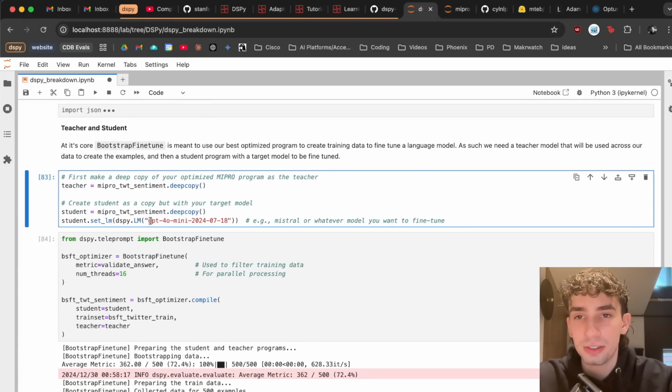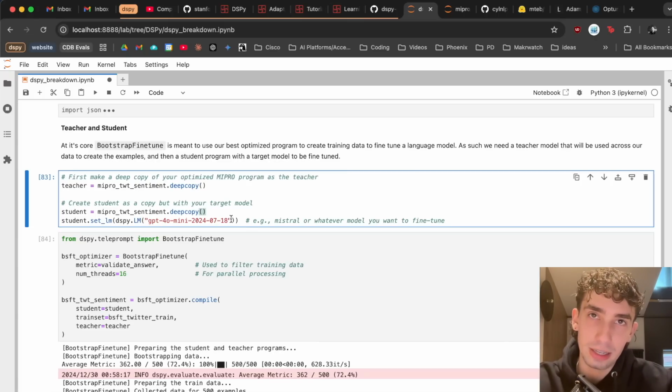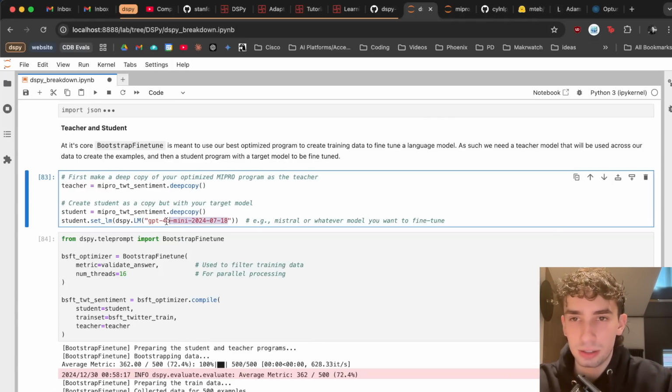We're then going to fine-tune here a copy of GPT-4o Mini. This could be any language model. DSPy supports a lot of language models from open source to closed source. You'll see how this is just going to connect to the API, but the real power of it here is that once you have an optimized program that can create good examples, you can use that to create the data set to fine-tune a small, lightweight, efficient model downstream. So we'll be fine-tuning 4o Mini.